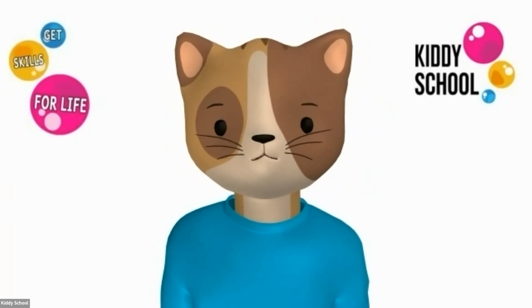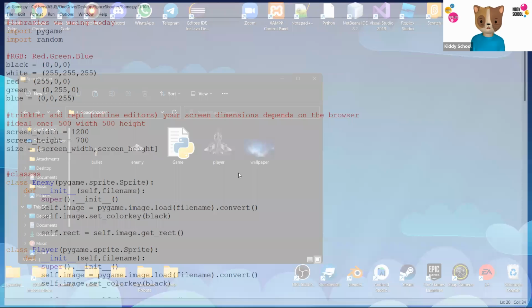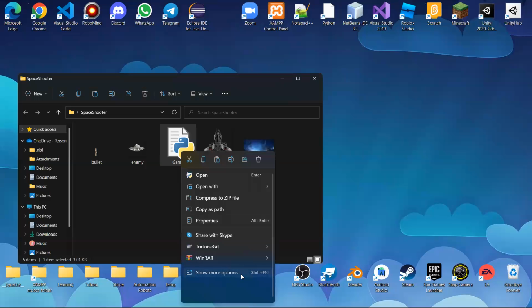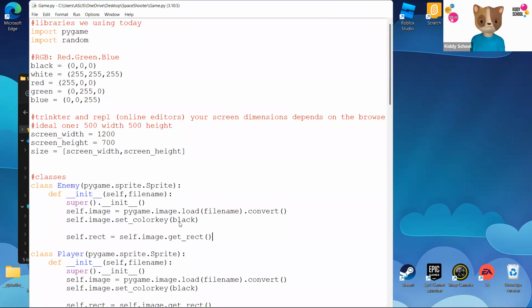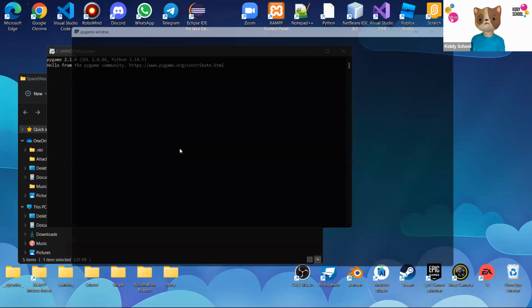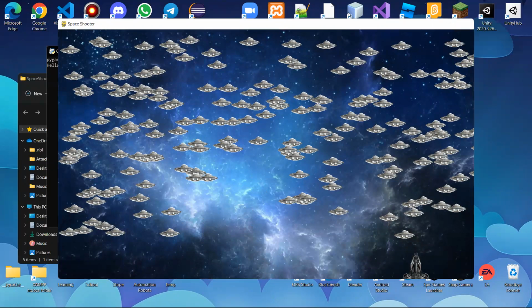Anyone else? Yes. How do you turn it on? How do you run the game? Yeah. Have you done Python before? No. Like, how do you turn on the game? Oh, after you're basically done? If you have done Python before, you can basically right click and open the code and run it from there. And if you haven't done Python at any time, you can just simply run the game file and it runs.